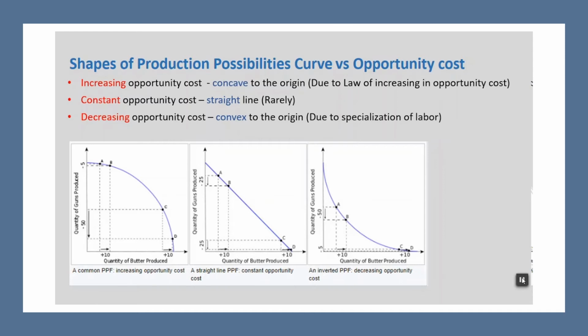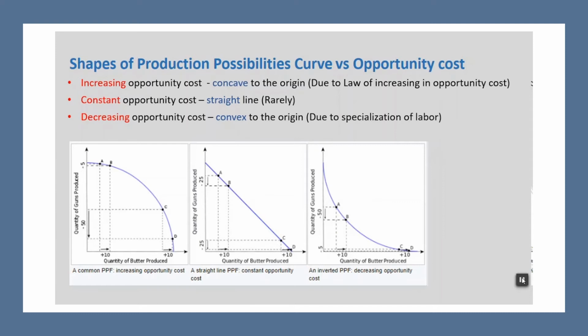Here you can see the shapes. First is concave to the origin, which is only because of increasing marginal opportunity cost. Here, the shape of the curve is a downward sloping straight line. It is only because of the constant marginal opportunity cost. And in the third diagram, the shape of the production possibility curve is convex to the origin, which is due to the decreasing marginal opportunity cost.